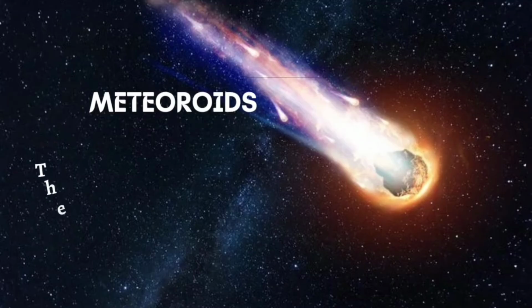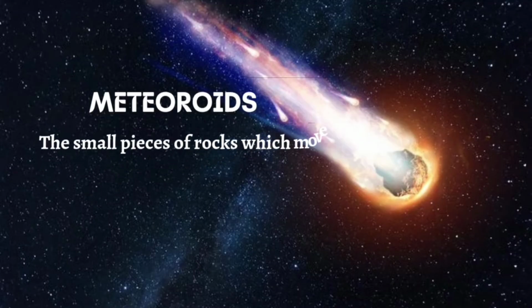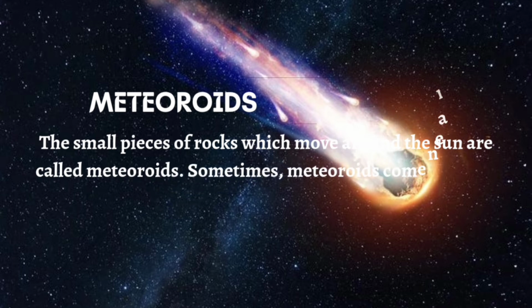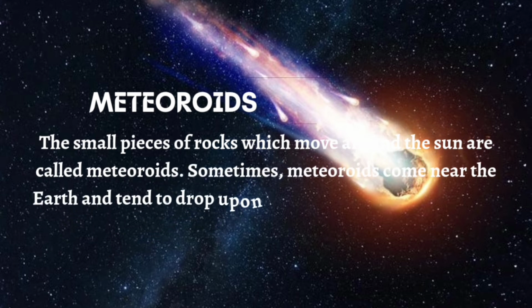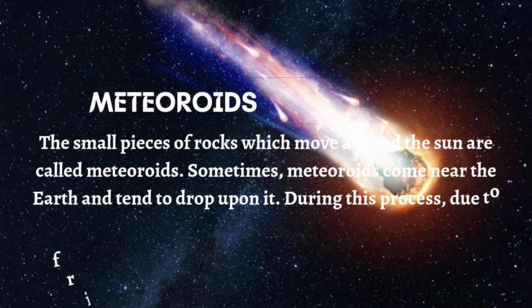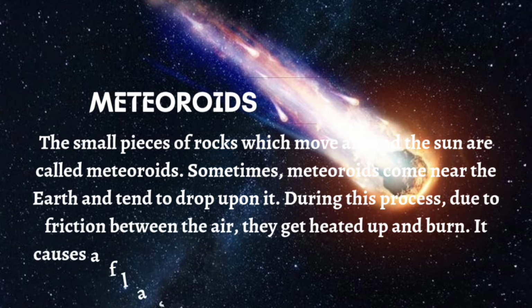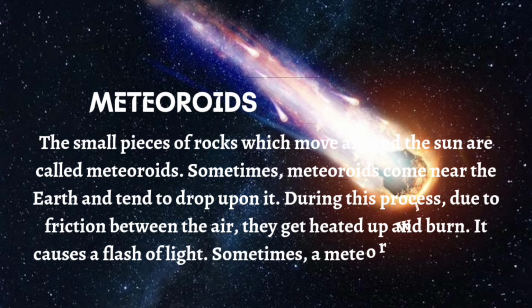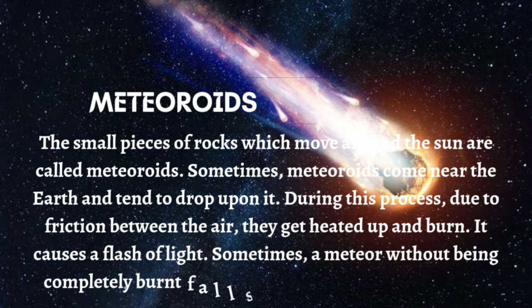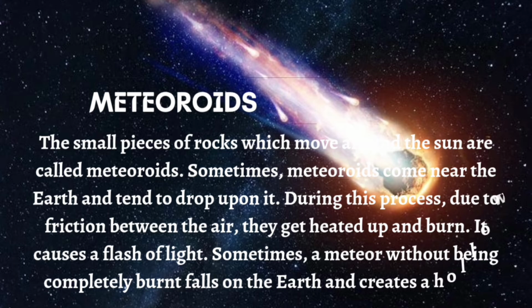Now about meteoroids. The small pieces of rocks which move around the Sun are called meteoroids. Sometimes meteoroids come near the Earth and tend to drop upon it. During this process, due to friction with the air, they get heated up and burn. It causes a flash of light. Sometimes a meteor, without being completely burned, falls on the Earth and creates a hollow.